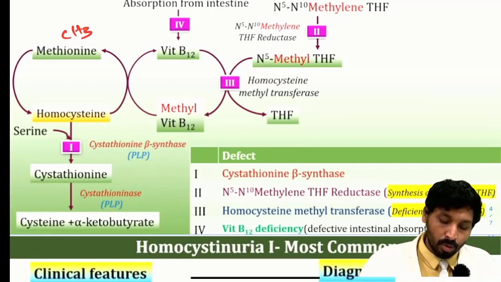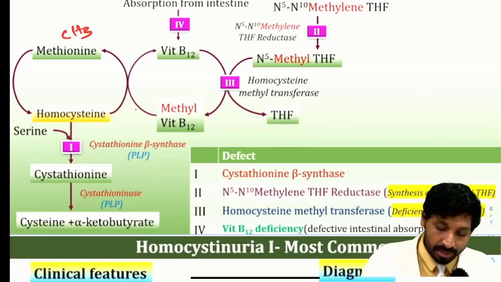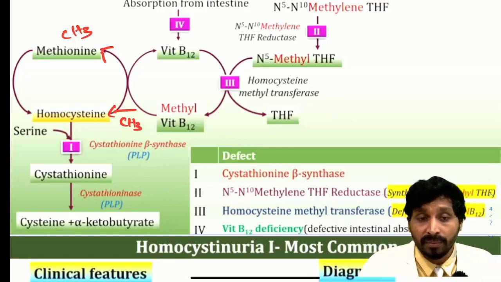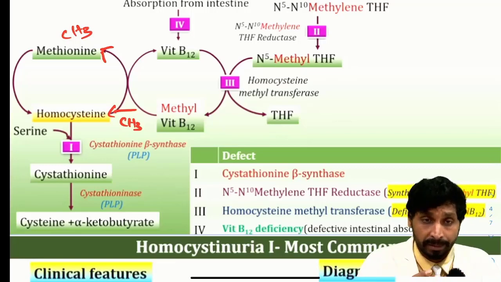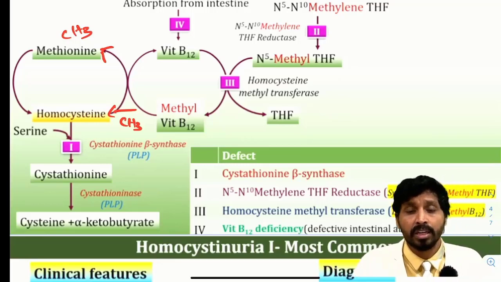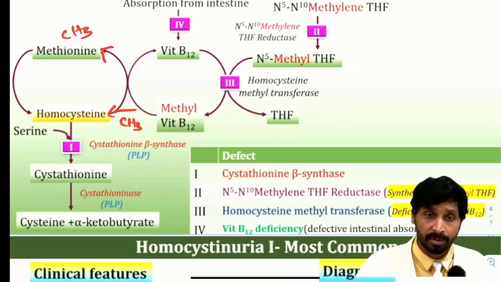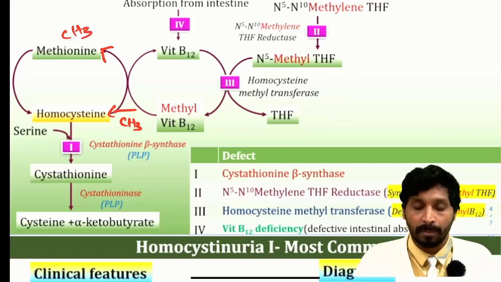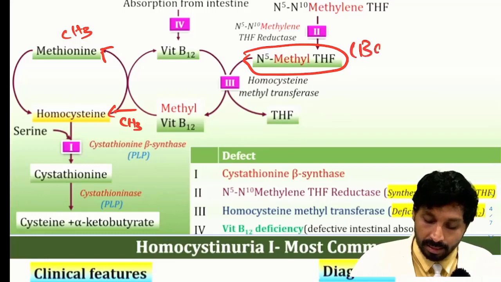Methionine and homocysteine differ by the methyl group; homocysteine doesn't have a methyl group. So when I add a methyl group to homocysteine, it can be converted to methionine, and the donor of this methyl group is B12, the coenzyme form of B12, that is methylcobalamin. Once methylcobalamin donates its methyl group to homocysteine, homocysteine is converted to methionine, and methylcobalamin is converted to normal vitamin B12. Again, this normal B12 will be converted back to methylcobalamin by the donation of a methyl group from N5-methyltetrahydrofolate, that is nothing but B9.